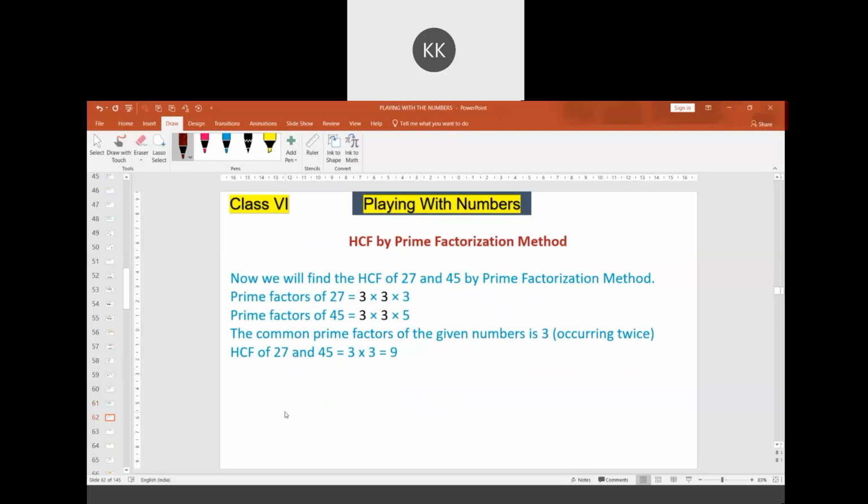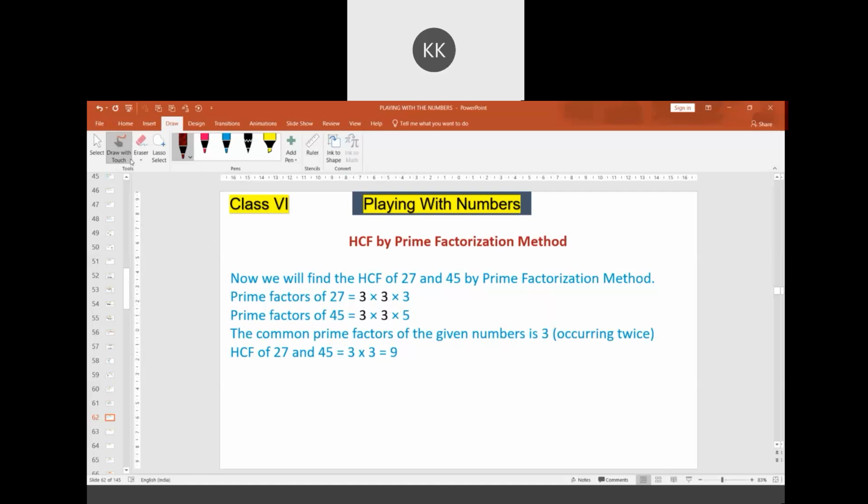The next method is the prime factorization method. In the prime factorization method, we express the given numbers as a product of primes. 27 is expressed as 3 into 3 into 3, and 45 is expressed as 3 into 3 into 5.